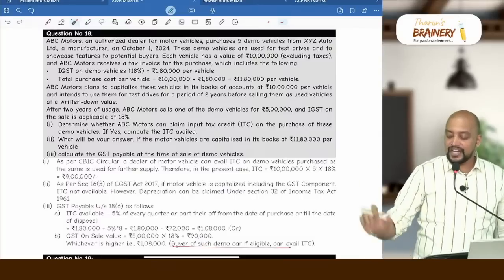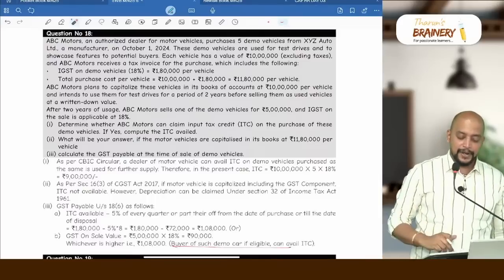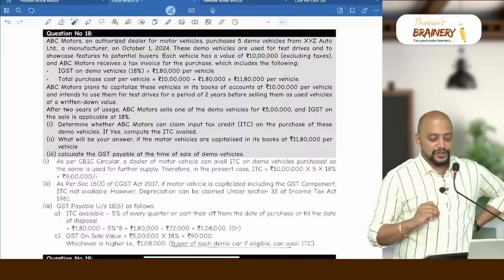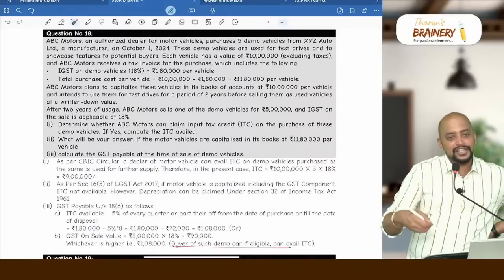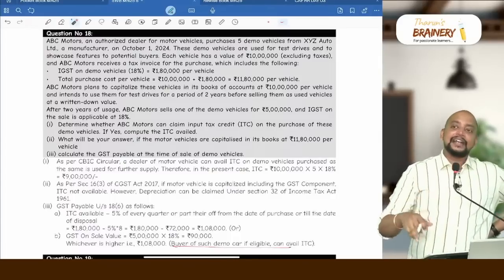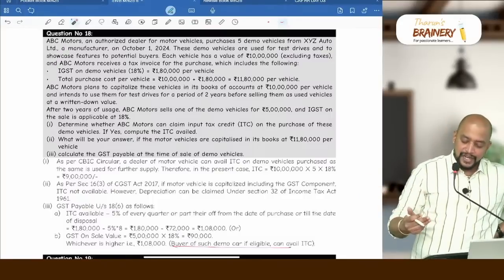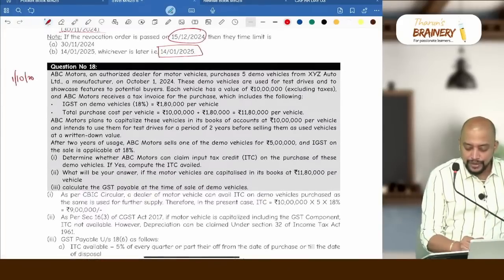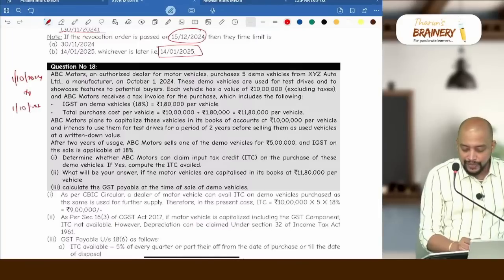11,80,000 minus 15% for the first year and minus 15% for the second year. Okay, but directly we cannot take it, sir, because it is purchased on October 1, 2024. October 1, 2024 it is purchased means, is it put to use for more than 180 days? Yes. So we can take the full year 15%, and next year, 2025-26, there also we can use, yes, because see here, date of purchase is October 1, 2024 to date of sale. Date of sale is October 1, 2026.